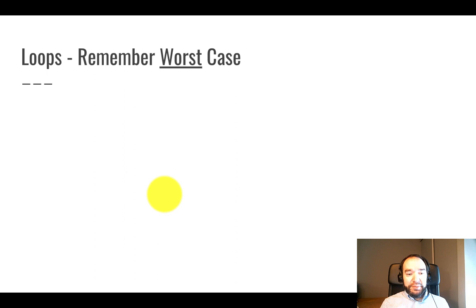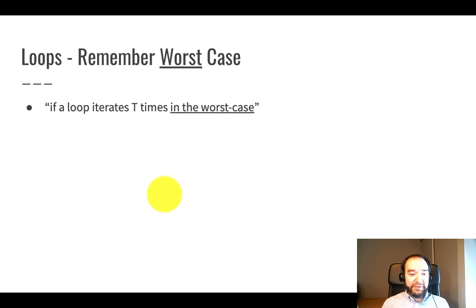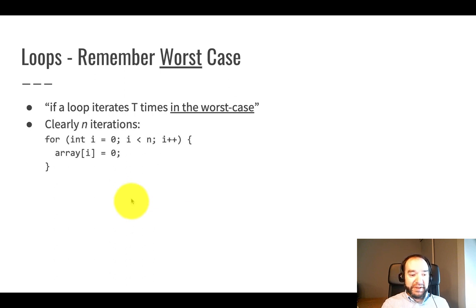Now, remember with loops that we're focusing on the worst case. So that's the maximum number of iterations. The phrasing on that previous slide was precise about the fact that we're saying if a loop iterates t times, in the worst case. So conventional loops like this one from the previous slide clearly iterate exactly n times. i starts at 0, we repeat as long as i is less than n, and increment i by 1 each iteration.